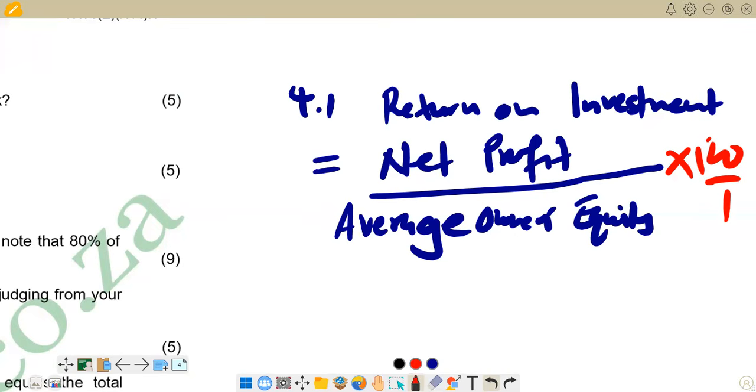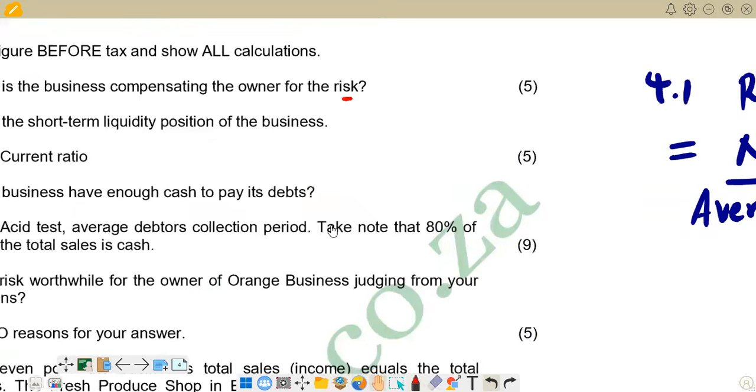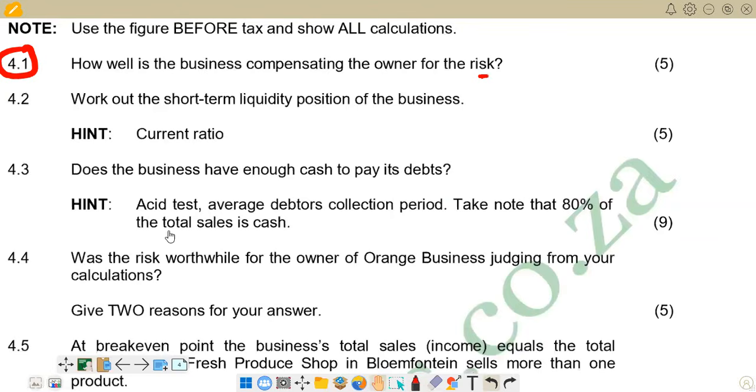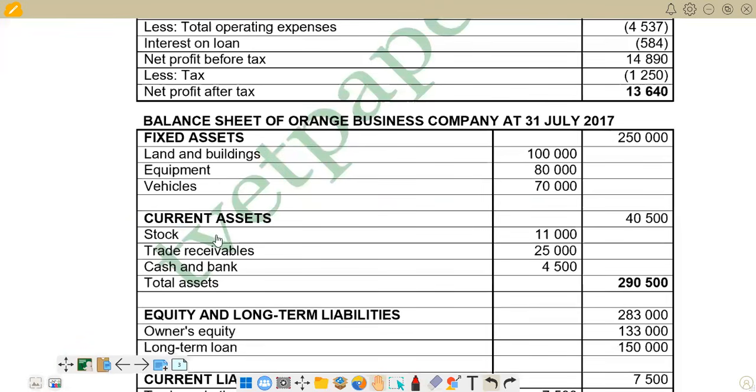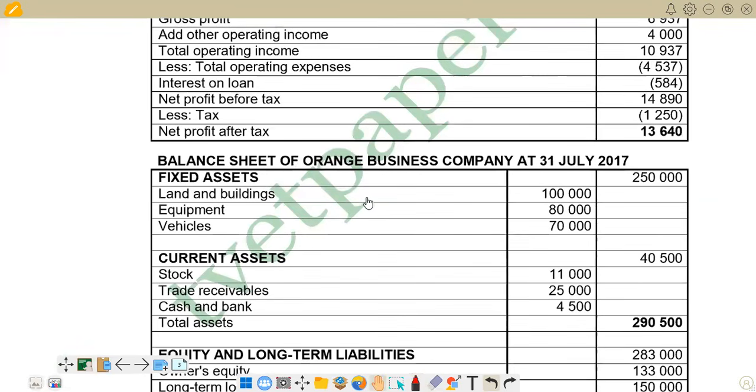So we can just go there and try to see what do we have in terms of net profit. Remember, the figures we are going to get from the statement that we are given. So the net profit figure that we are going to take note of is the net profit before tax, which is 14,890.